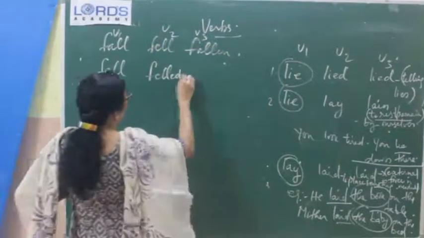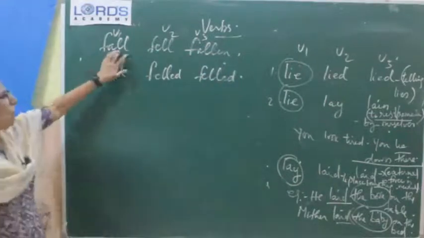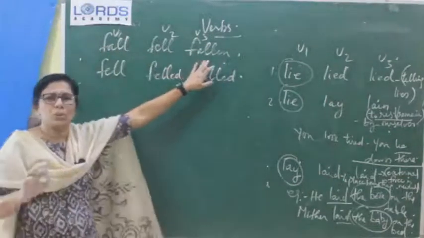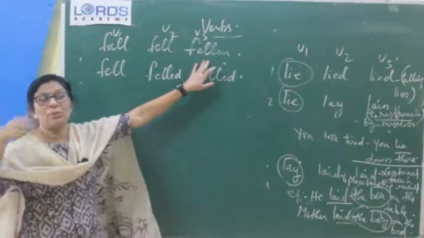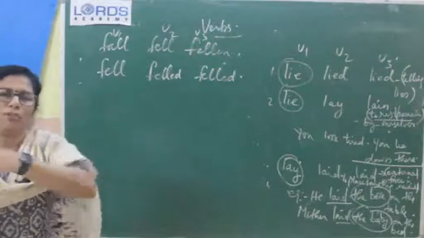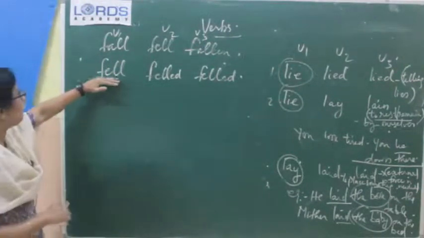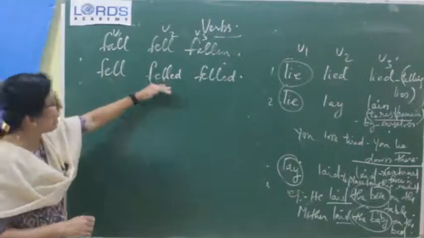Then what will be the V2? Fell, fell, then fell. Understood? Fall, fell, fallen, that is the usual verb form which we have studied. Okay, I fell from the top of something. So that is a normal verb form which we have studied. Here fell means fell, fell, then fell.